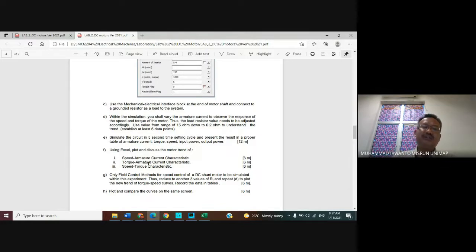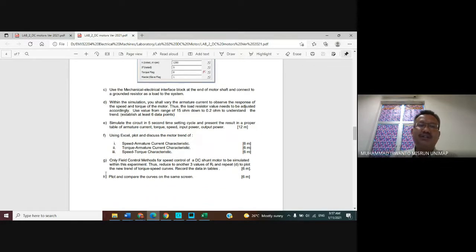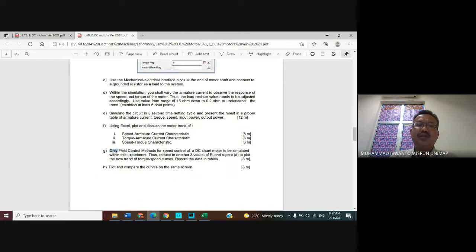Okay, for G, look here. Only field control methods for speed control of a DC shunt motor are to be simulated within this experiment. Thus, reduce RF to another three values and repeat D to plot the new trend of the torque speed curve.